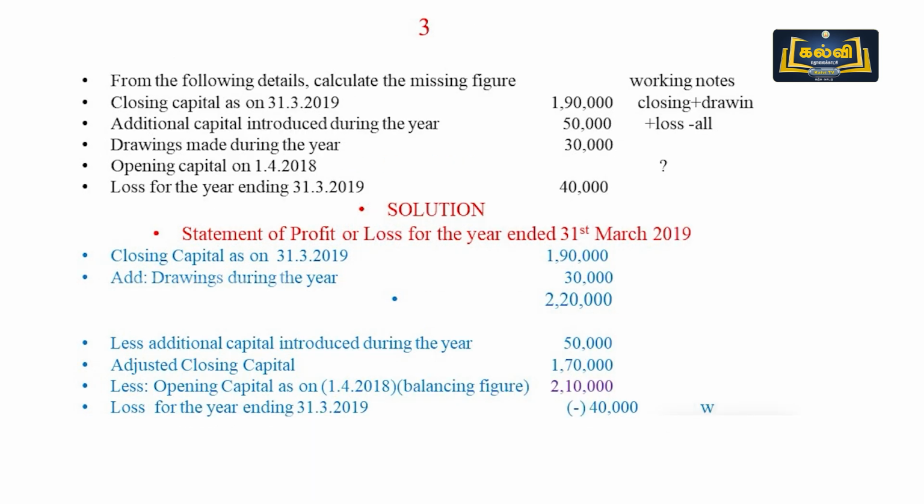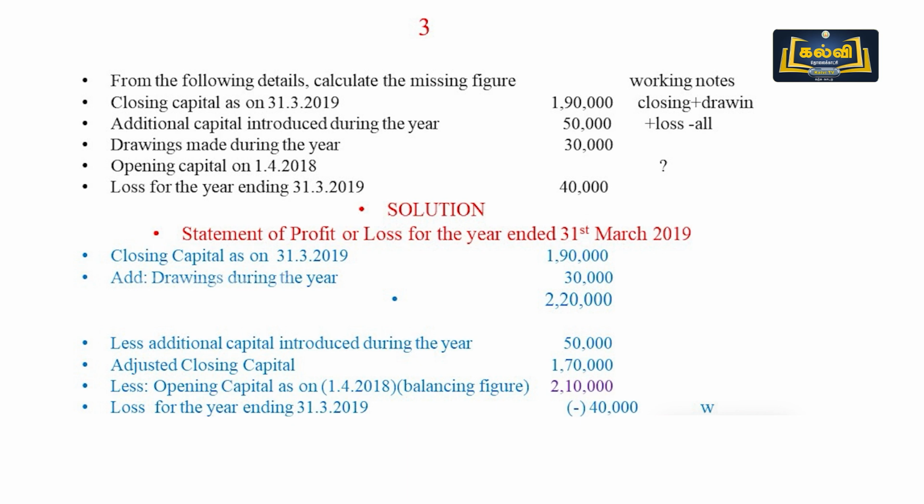Next sum: from the following details calculate missing information. Closing capital 1,90,000, additional capital introduced 50,000, drawings 30,000. Now the missing information is opening capital. Opening capital 2018 is missing. Loss for the year is given. So before we pass on to the format, we must have a working note to identify the opening capital.